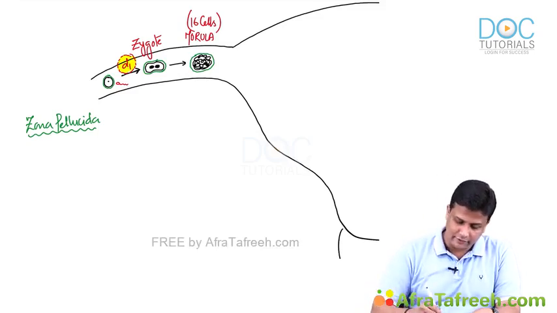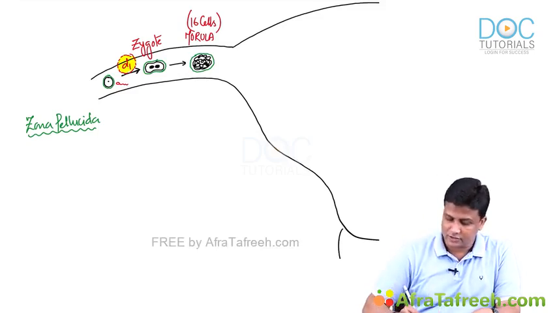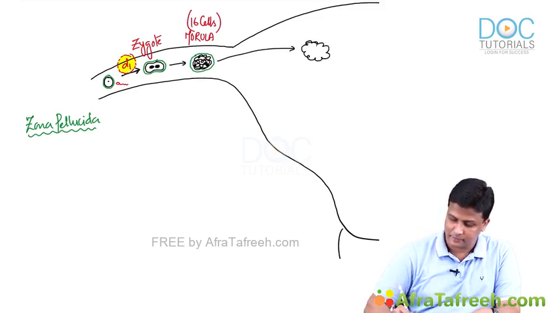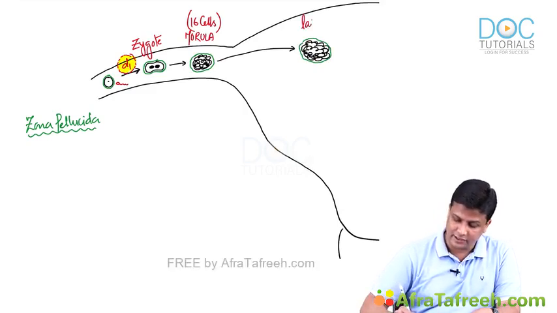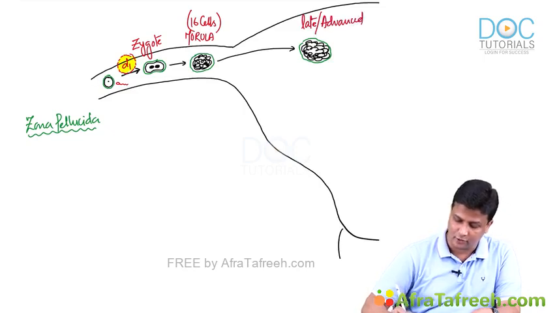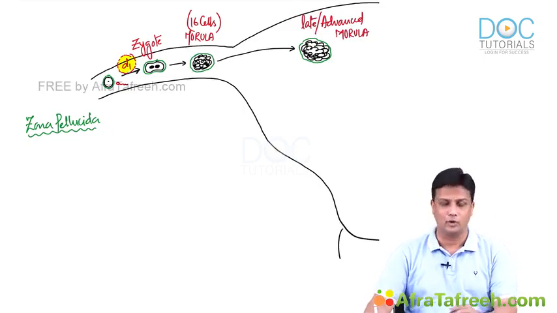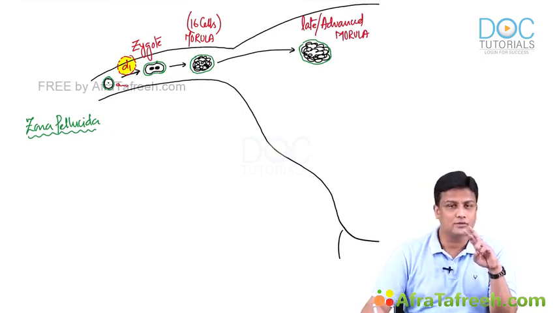Now this morula will further multiply, and those cells will further multiply to form almost like 32 cells. And it's surrounded by zona pellucida. What is the name of this stage here? This is known as the late morula, or else it is also known as the advanced morula. Late or advanced morula.